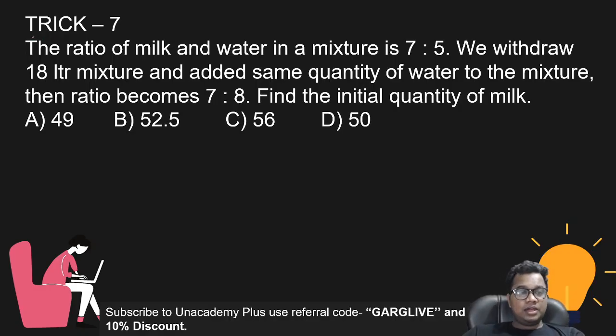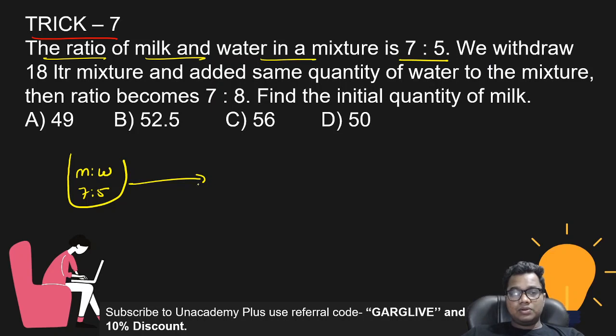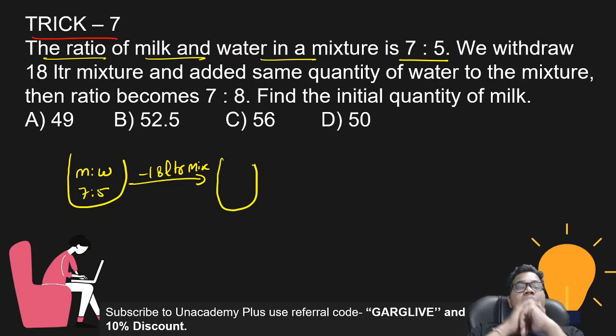This is trick 7, and what is the trick? The ratio of milk and water in a mixture is 7:5. Just first understand the concept. We withdraw 18 liter mixture. If we are taking out 18 liter mixture, then will the ratio be same or change? The ratio will remain same. Milk and water ratio will remain same, 7:5.